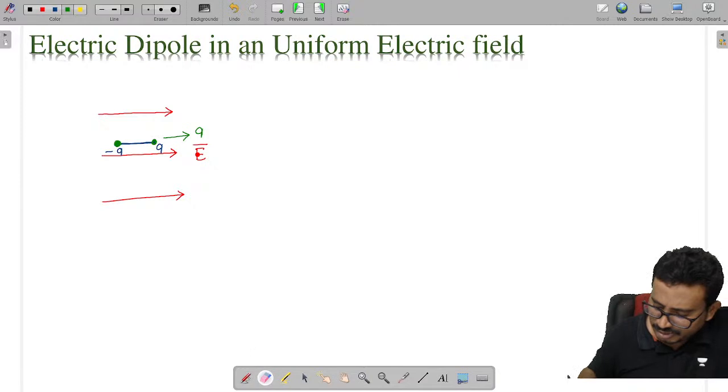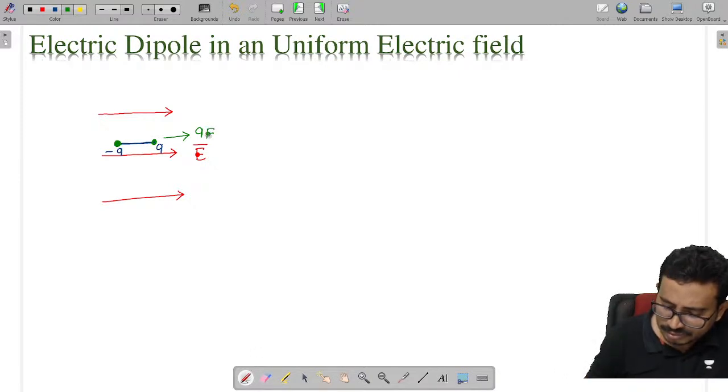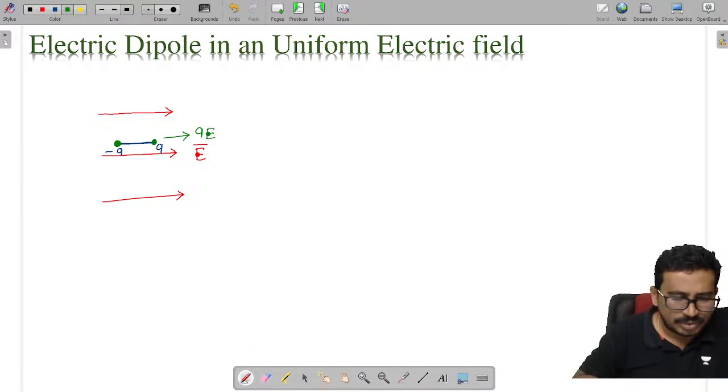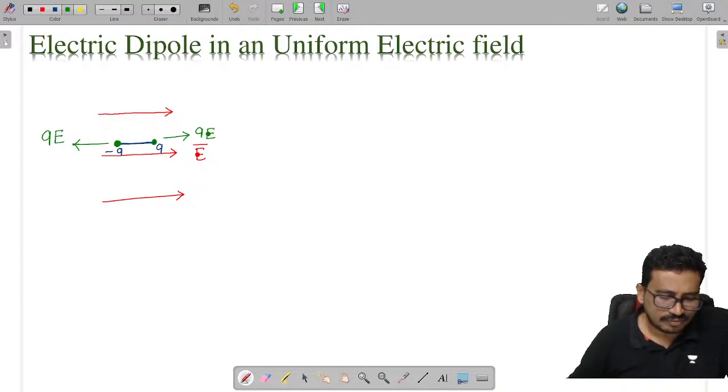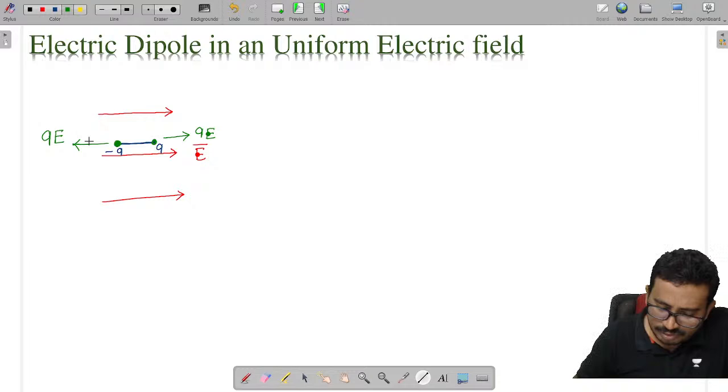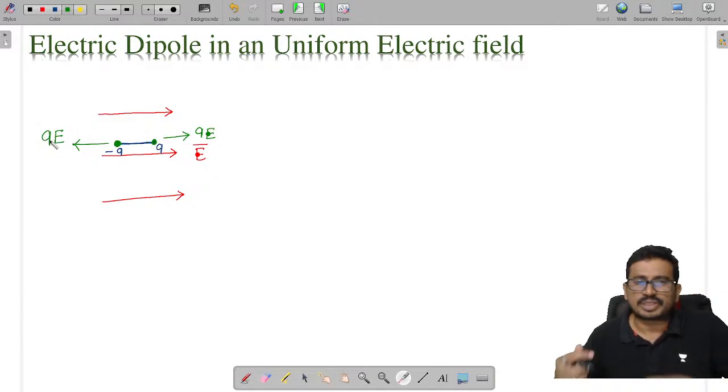This is the force acting on this charge. And because of this negative charge, we have a force like this. If you see carefully, we have two forces, both with equal magnitude, isn't it?